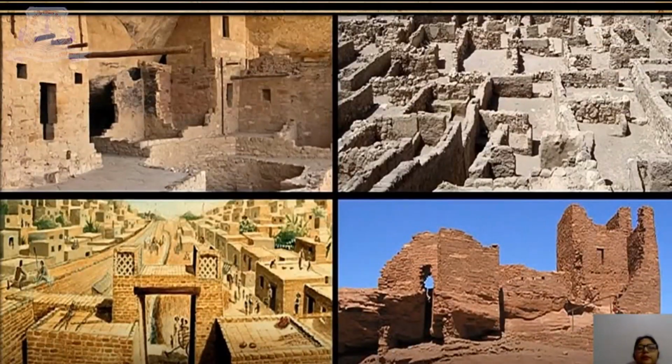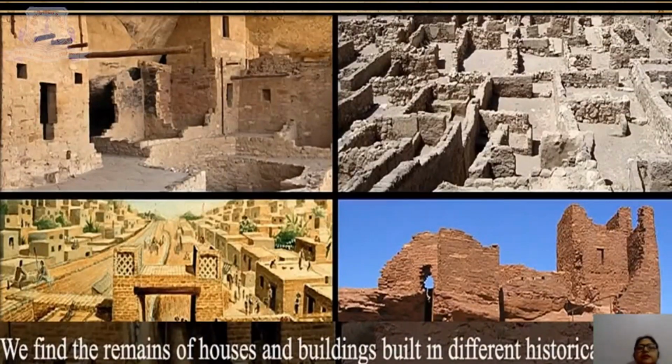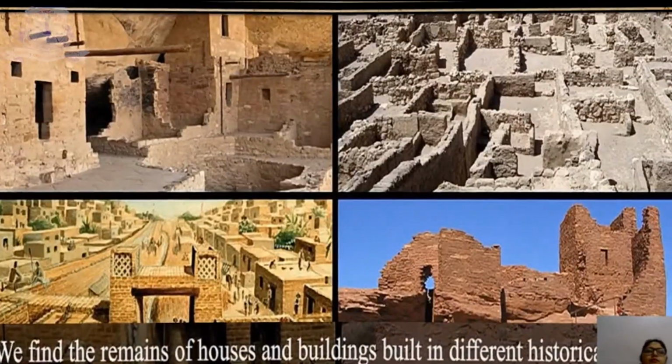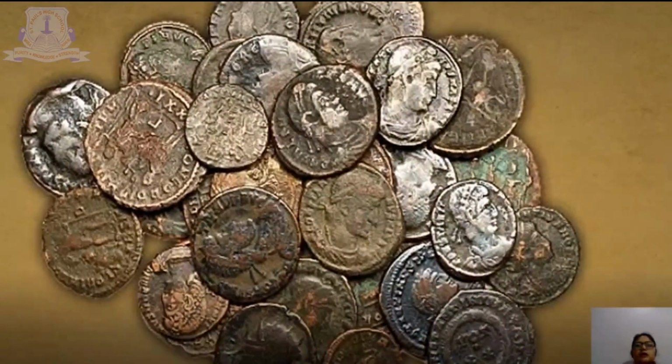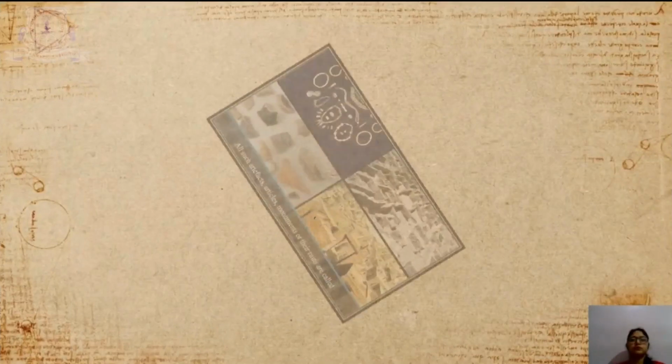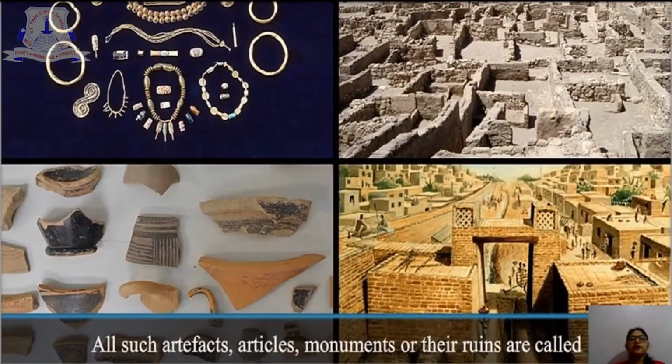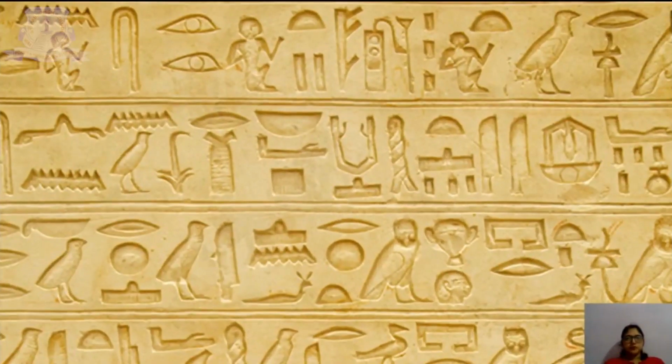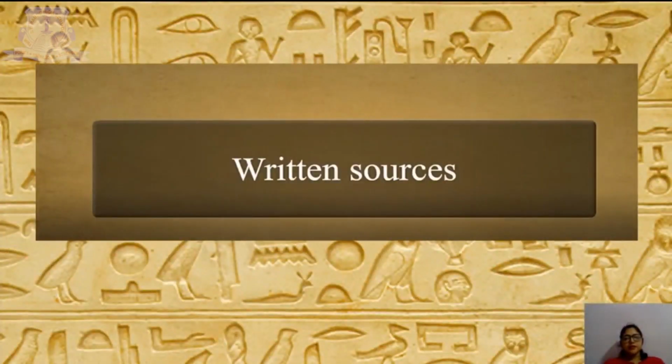We also find the remains of houses and buildings built in different historical periods. Also, we find the ancient coins and seals. All these give us information about human activities in the past. All such artifacts, articles, monuments are called the material sources of history. Students, now we will learn the second type, that is written sources.